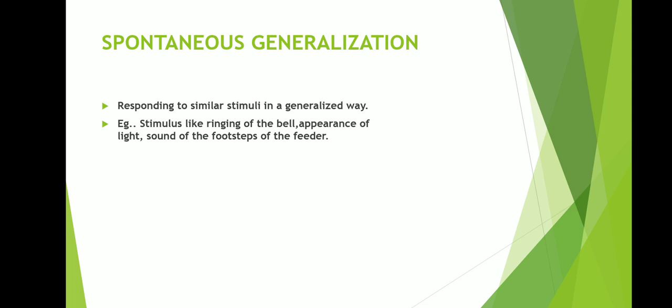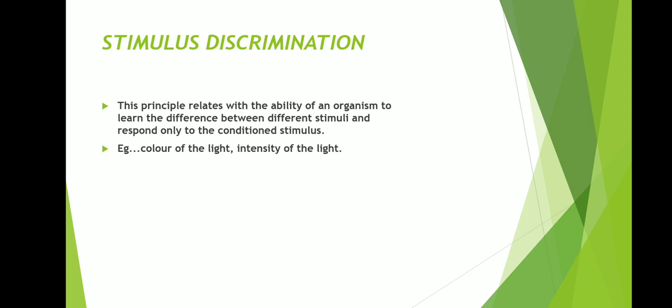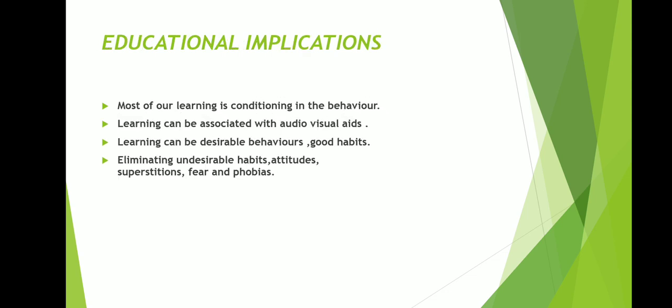Next, generalization: responding to similar stimuli in a generalized way. Example stimuli are the ringing of the bell, appearance of light, and the sound of the footsteps of the feeder. Stimulus discrimination: this principle relates to the ability of an organism to learn the difference between different stimuli and respond only to the conditioned stimulus. For example, color of the light, intensity of the light.